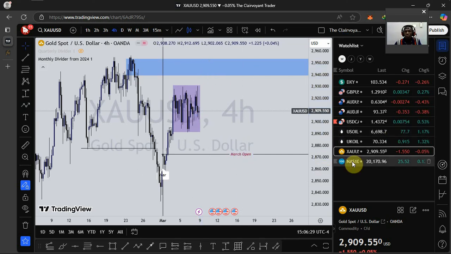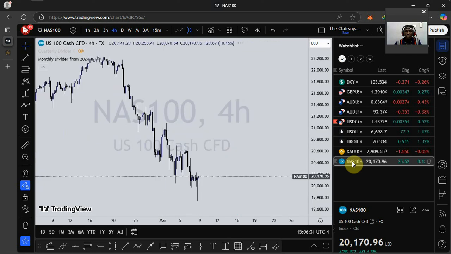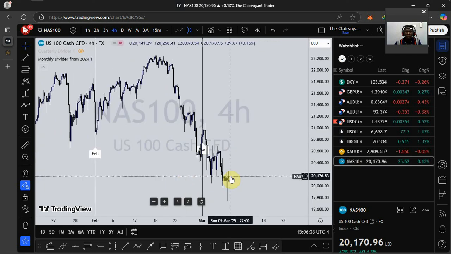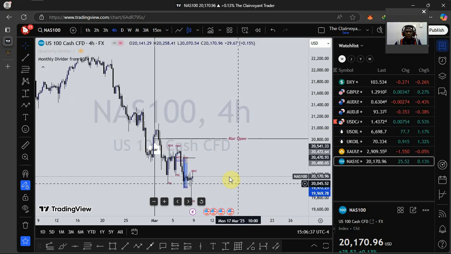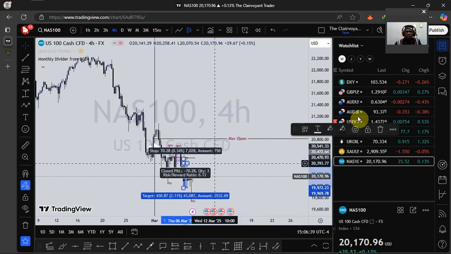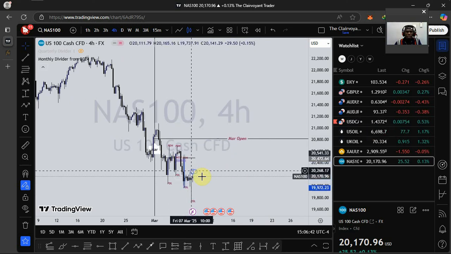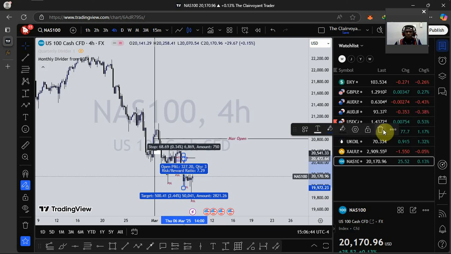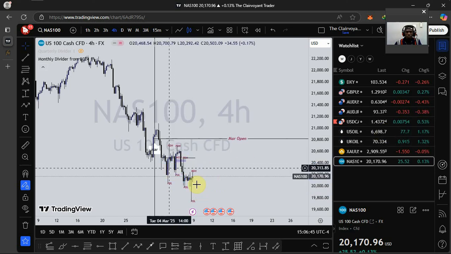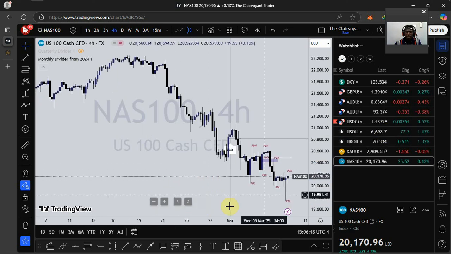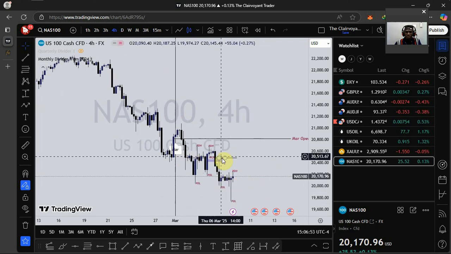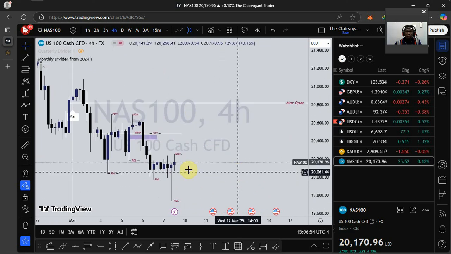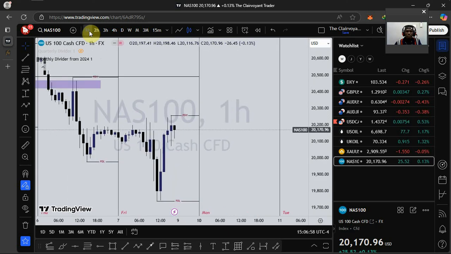Let's look at what is happening on Nasdaq. For Nasdaq, we've seen price pushed to the downside for some time. I believe that this is a swing low formation. So as it stands now, I want to see price push up. Let's go to the 1 hour time frame and see.